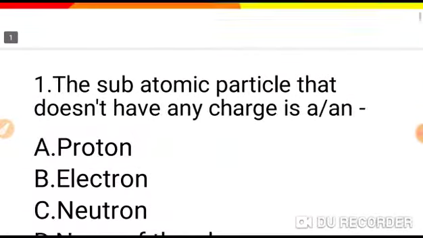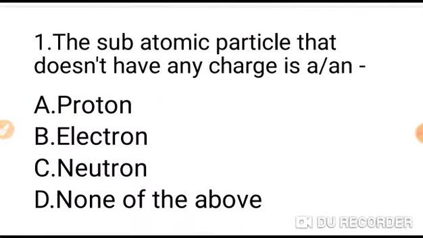Question number 1, the subatomic particle. The subatomic particle that doesn't have any charge is: Option A proton, B electron, C neutron, D none of the above.